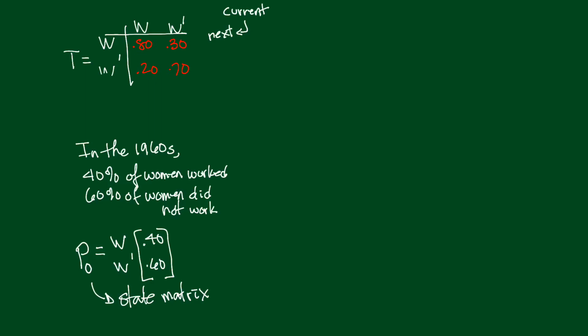We want to know the state matrix for P1, here's the mothers, here's the daughters, and also what is P2? We want to know what numbers to put in here for working, not working.